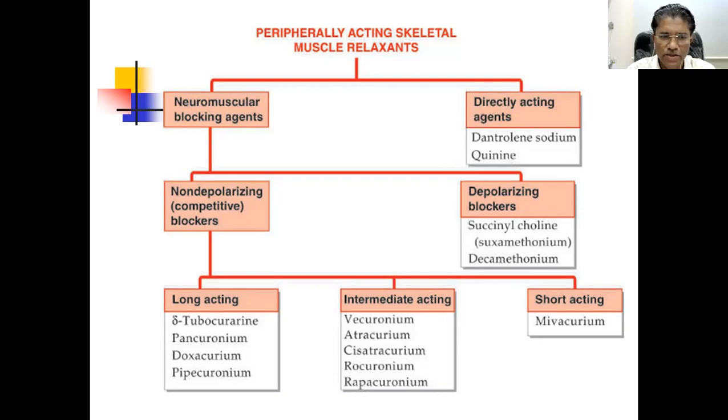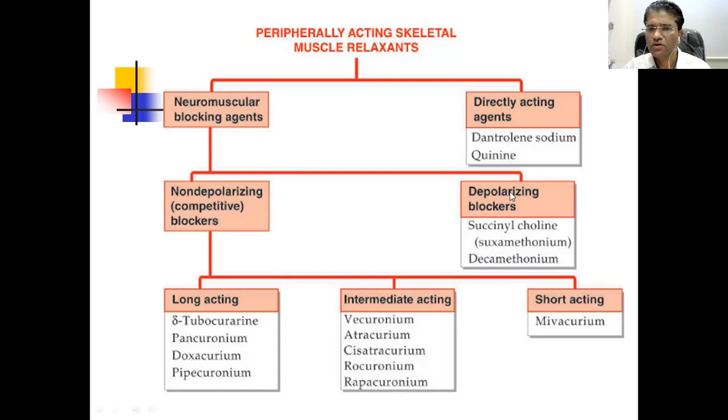D-tubocurarine, pancuronium, doxacurium, pipecuronium are the long-acting. Vecuronium, atracurium, cisatracurium, rocuronium, rapacuronium are the intermediate-acting, for about 25 to 35 minutes. And the short-acting mivacurium acts for about 5 to 10 minutes.